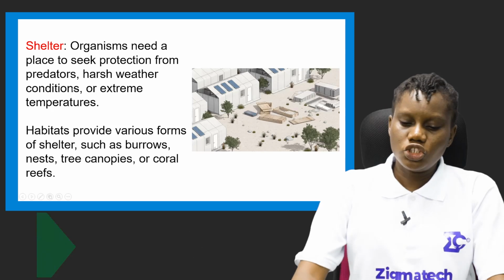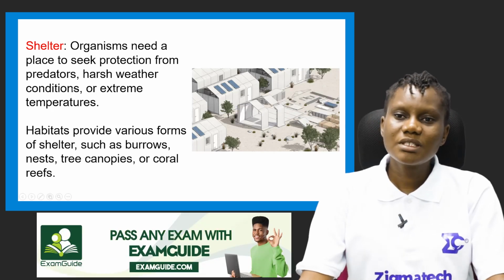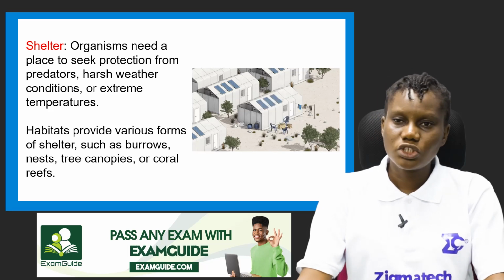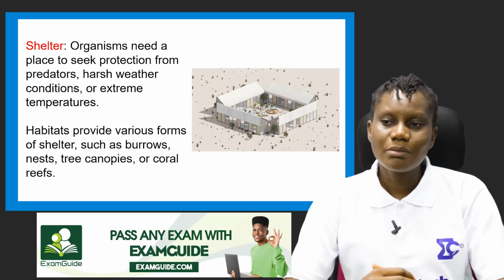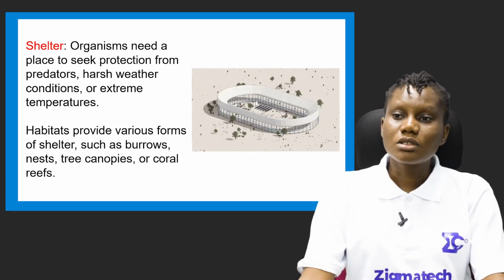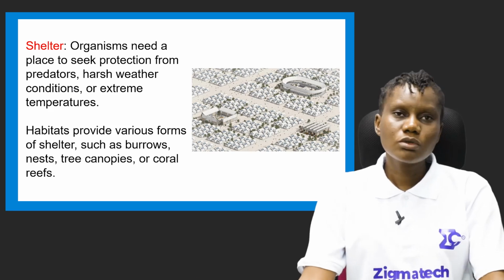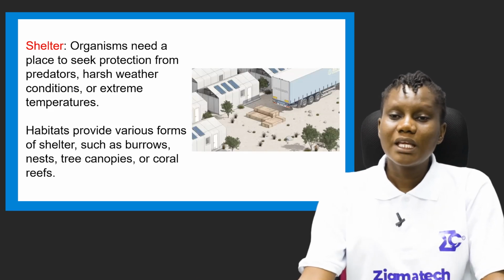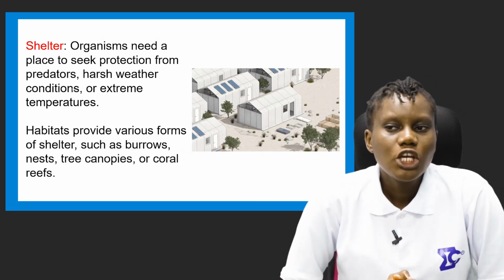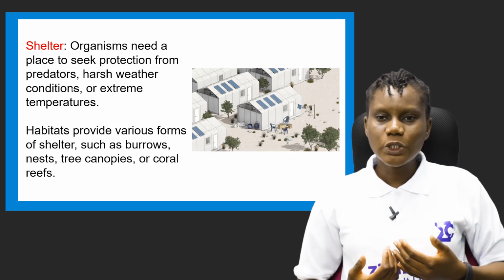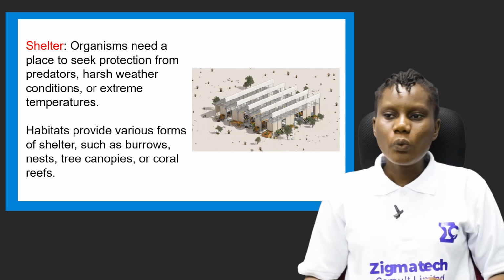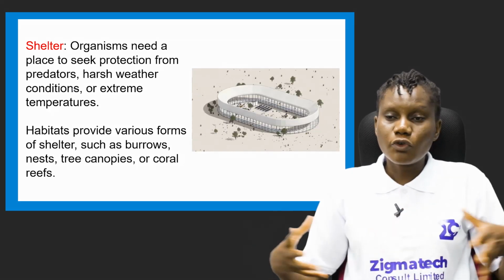And number 3, there is shelter. Organisms need a place to seek protection from predators, harsh weather conditions, or extreme temperatures. Imagine you are going home, for example, from school, and the sun is hot. Your consolation will be, I will soon get back home, where you can have shelter over your head. And imagine you're outside and it's very cold. Even if you have your cardigan or your sweater on, you still long to go inside where you can be shielded from the harsh weather.